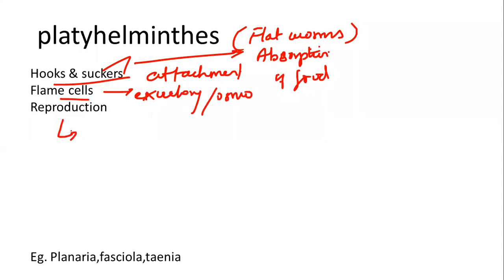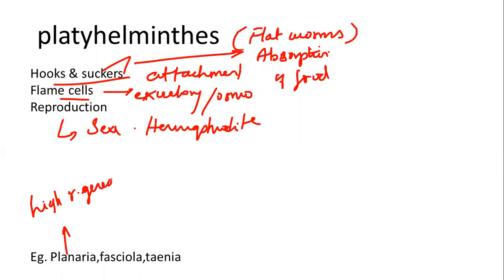The reproduction here is sexual, and gamete formation takes place. Again, it is hermaphrodite. The development will be indirect, and the larval stages will be various. Examples are Planaria, which has a high regenerative capacity.